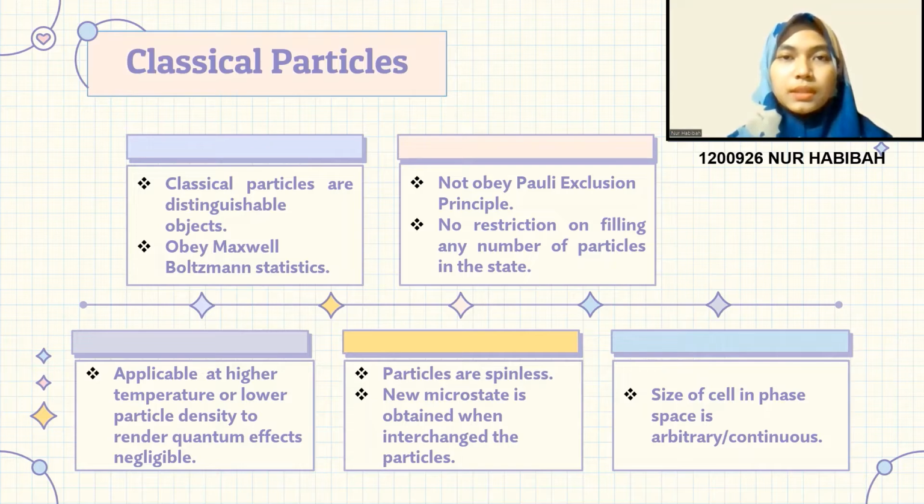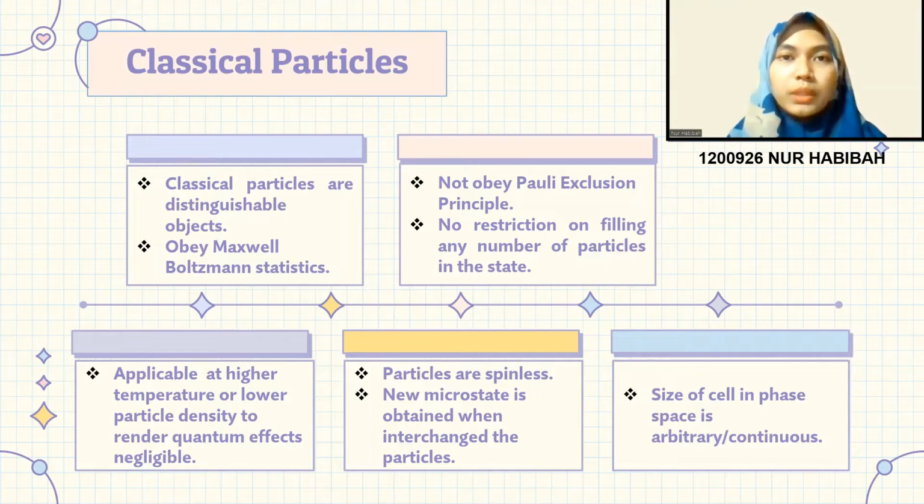Classical particles. Classical particles are distinguishable objects, which means that the individual particles in a system can be tracked. In other words, distinguishable classical particles mean that the configuration of particle A in state 1 and particle B in state 2 is different from the case where particle B is in state 1 and particle A is in state 2. Because they are identical but far enough apart to distinguish, they obey the Maxwell-Boltzmann statistics.